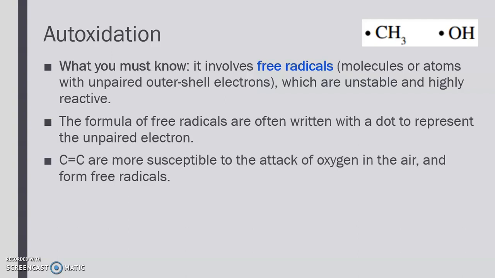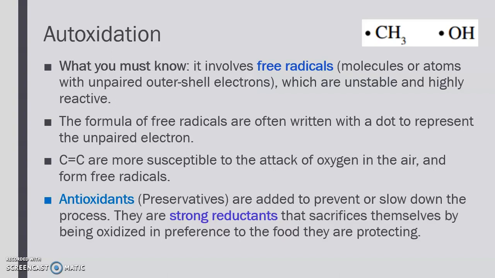Right? So the carbon-carbon double bonds are susceptible to the attack of oxygen in the air, especially under UV light. That's why a lot of times when we store food, when we try to prevent it from going off, we want to store it in the shade, away from sunshine. Okay. So to prevent this auto-oxidation process, antioxidants or sometimes preservatives are added to prevent or slow down the process. Okay? So antioxidants, as well as preservatives, are basically strong reductants. They sacrifice themselves by being oxidized in preference to the food they're protecting.